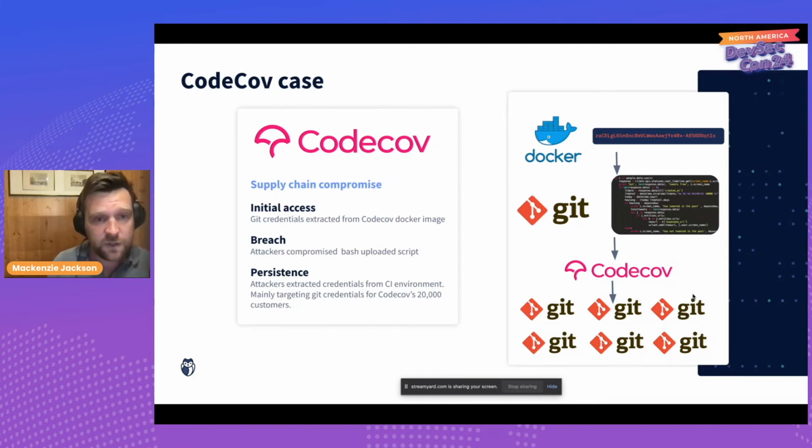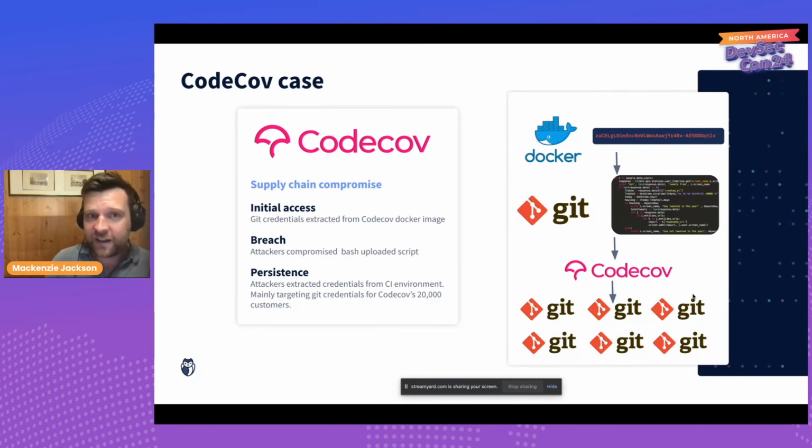So who were these customers? These customers were people like Twilio, Monday.com, HashiCorp, Rapid7, large companies with great security posture. The attackers were able to access the private source code of these companies. And these companies, the ones that I've just named, had to report that not only was their source code breached, but actually they had secrets in their source code.